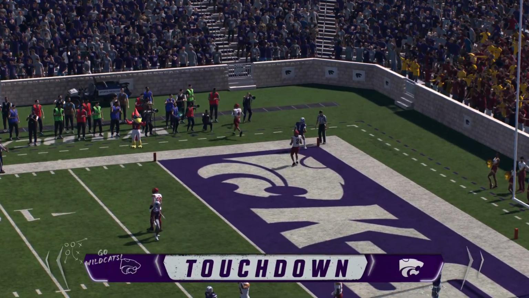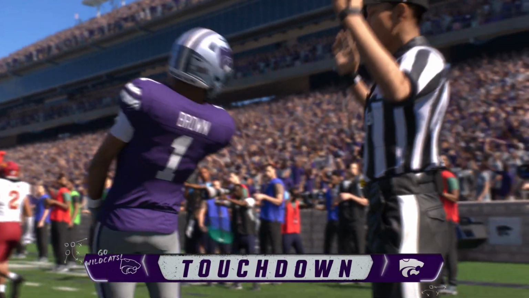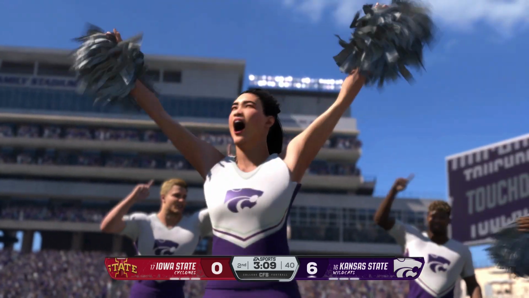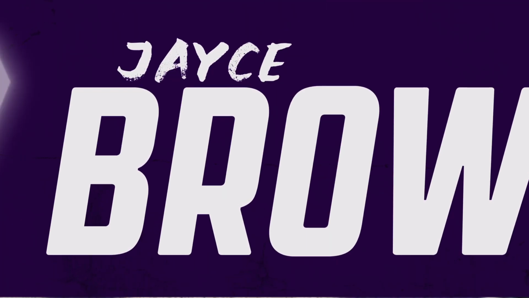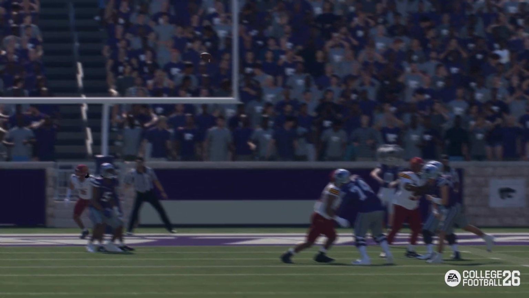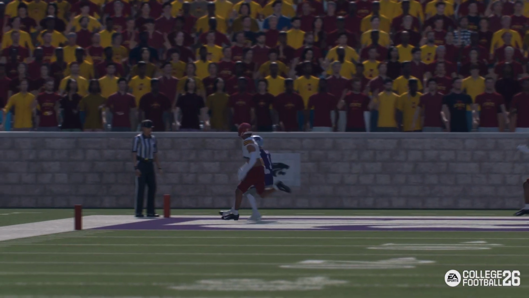He makes the grab in the end zone. Touchdown, Wildcats. Well, that's a thing of beauty right there. Good job all around. Offensive line gave the quarterback enough time. Quarterback puts it right on the money. And with this receiver running a route like this, makes it pretty simple. All you have to do is get his head turned around, catch that football. He's already in the end zone for the touchdown.